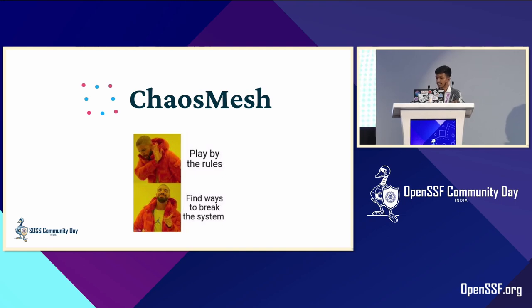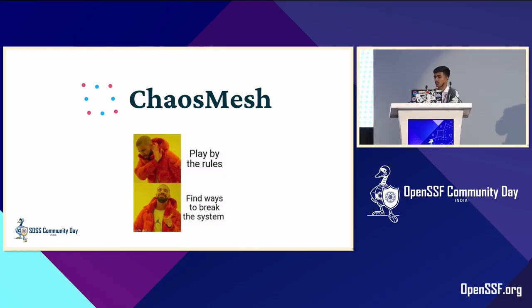Chaos Mesh originated from the chaos testing platform for TiDB. As you might have heard, TiDB is an open source, cloud native, distributed SQL database management service, and Chaos Mesh inherited a lot of TiDB's existing testing experience. It was first adopted by, I think, Adobe, and is also used in many companies like Tencent.